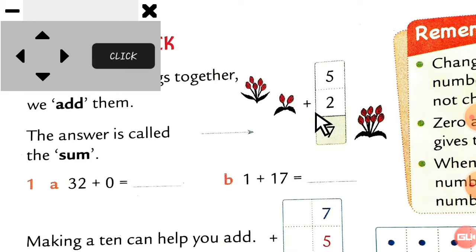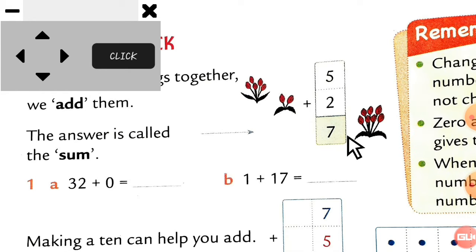At the end you have to count 5 plus 2 together, and at the last we'll get the answer. Which answer will we get? Yes, we'll get 7. Here are the 5 flowers and here are the 2 flowers, and now we count them together. Understood? So 5 plus 2 is equal to 7. You can see these flowers together here, so how many are there? It is 7.